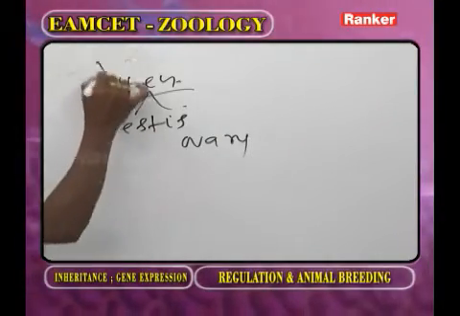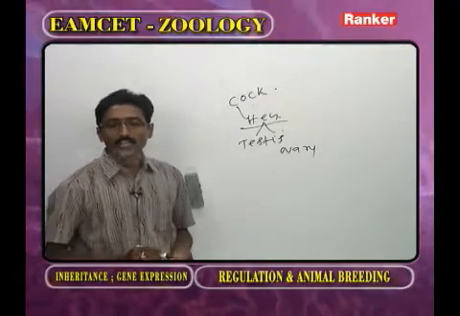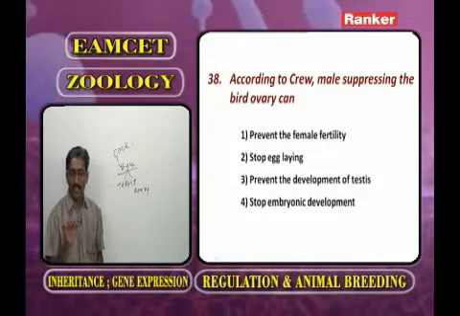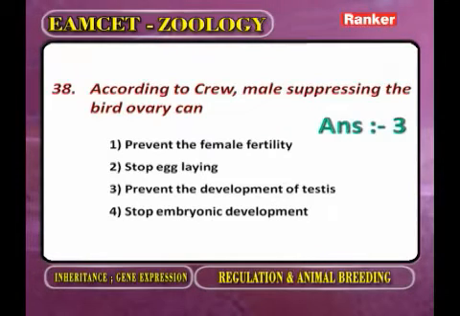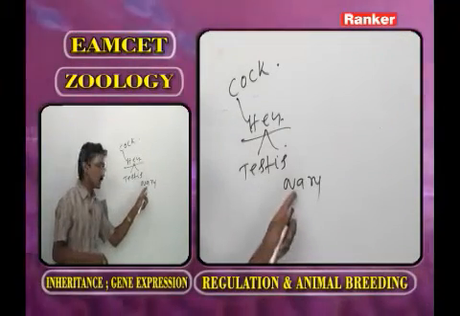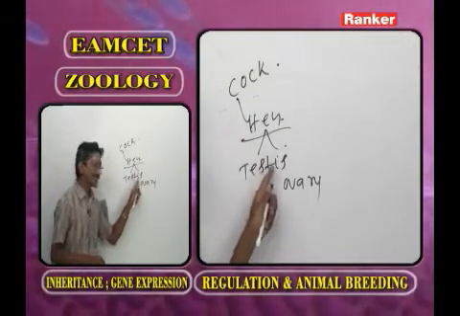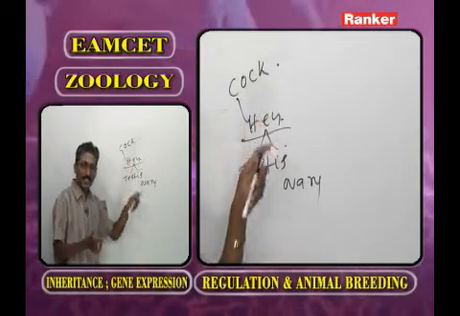Such a hen acts as the cock. As long as the ovary is present in the hen body, the testis is not working. If the ovary is removed, automatically the testis is functional. Then the hen acts as a cock.